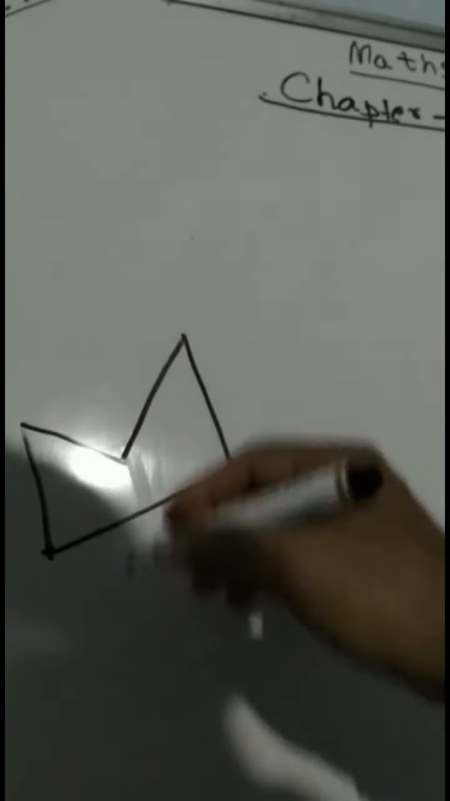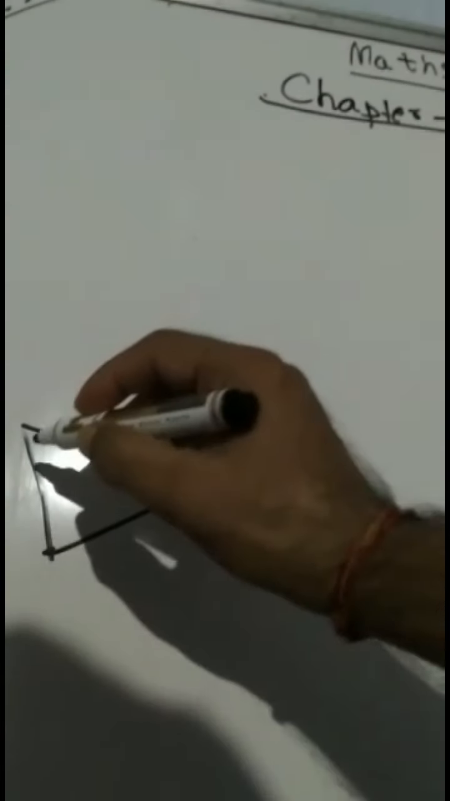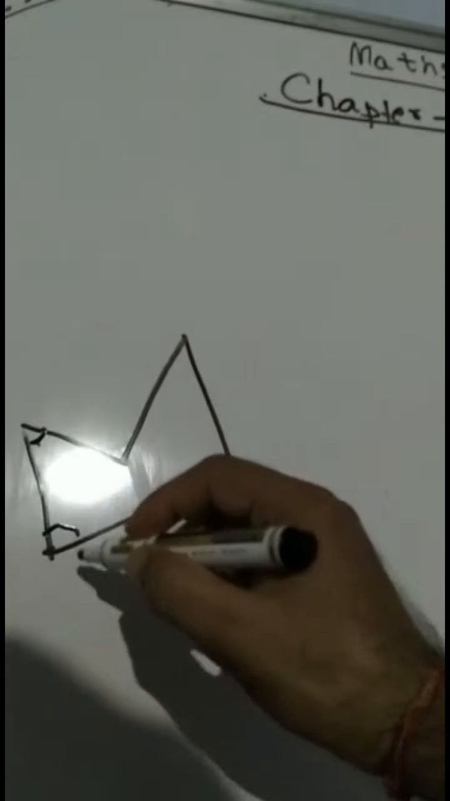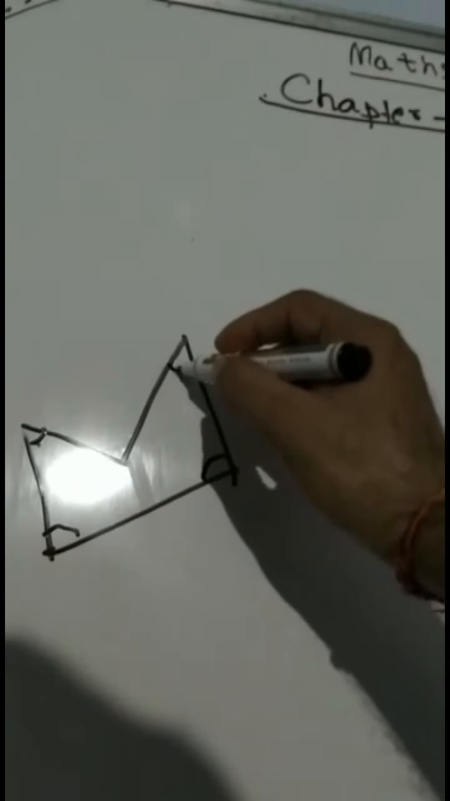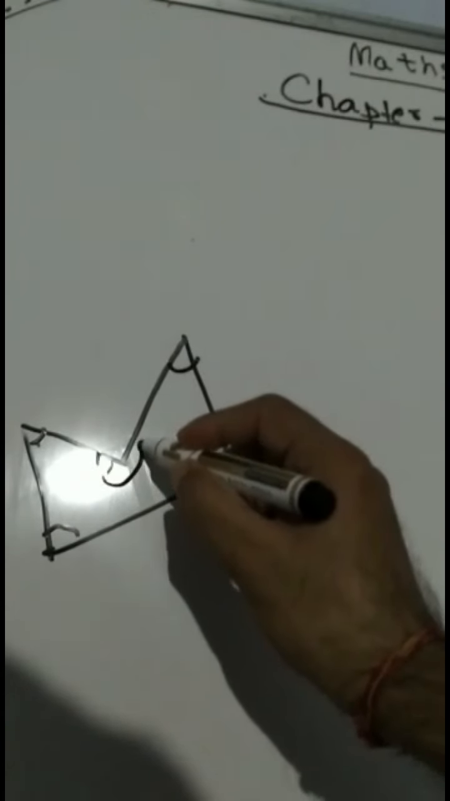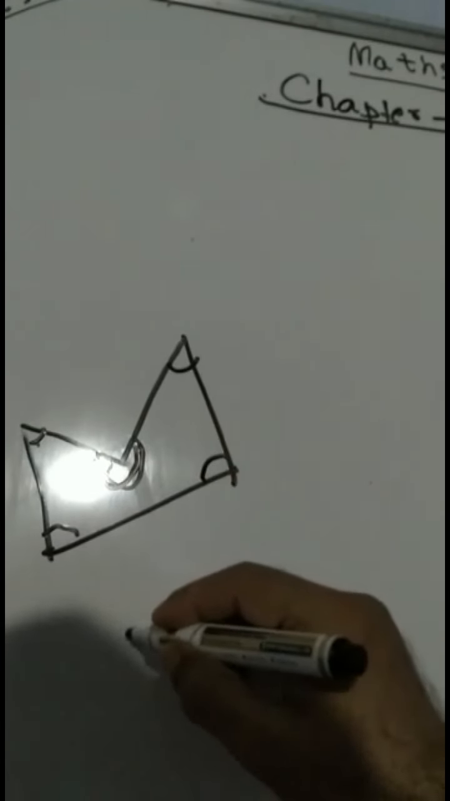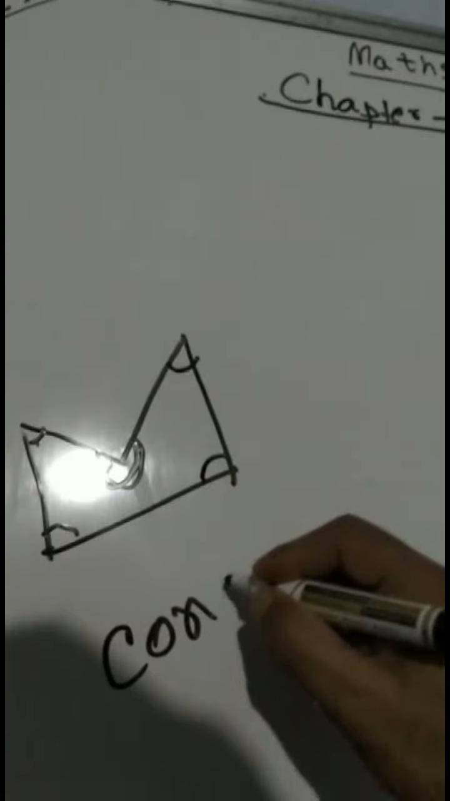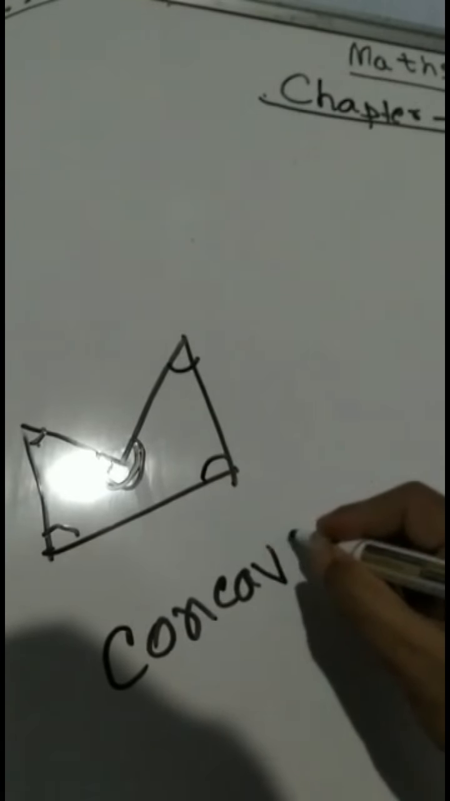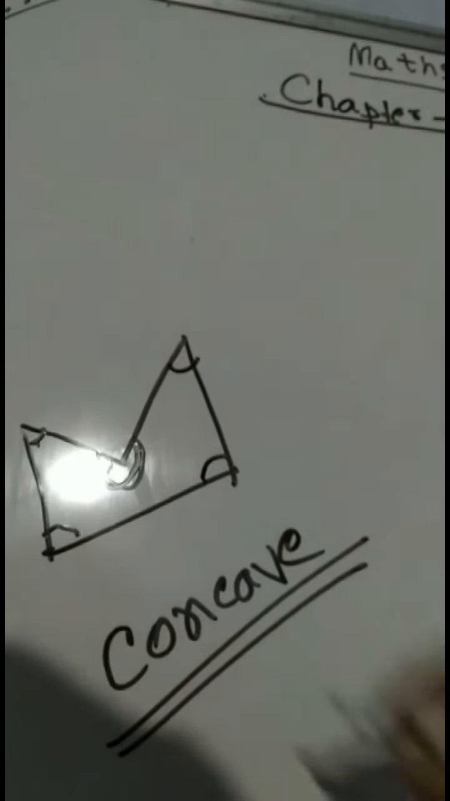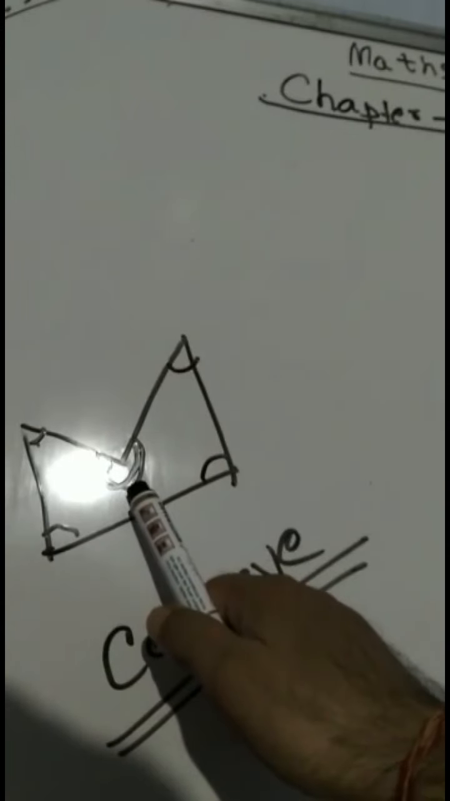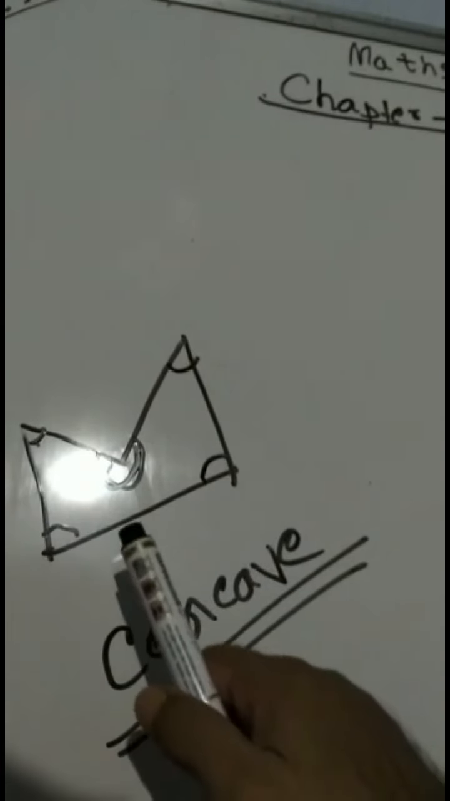Say in case of this figure, this one is less than 180 degrees, this one is less than 180 degrees, this one is less than 180 degrees, this one is less than 180 degrees, but this angle is greater than 180 degrees, so this is called a concave polygon. If at least one angle is greater than 180 degrees, then this is called a concave polygon.